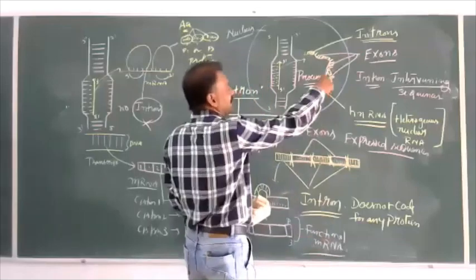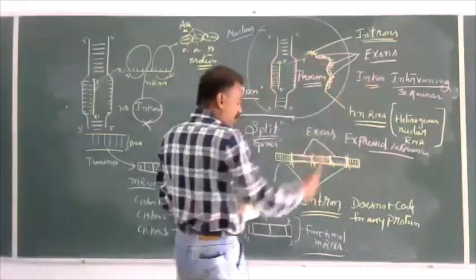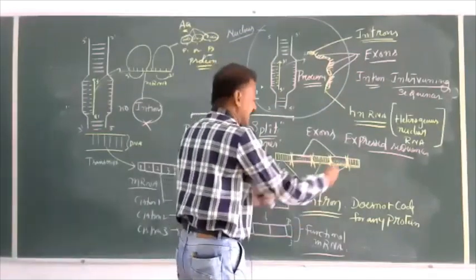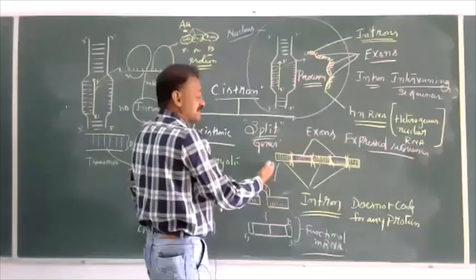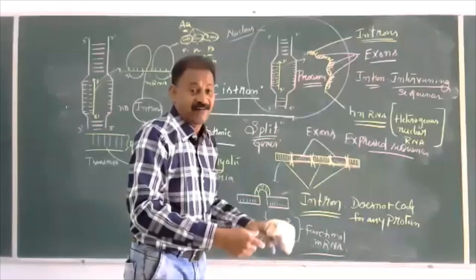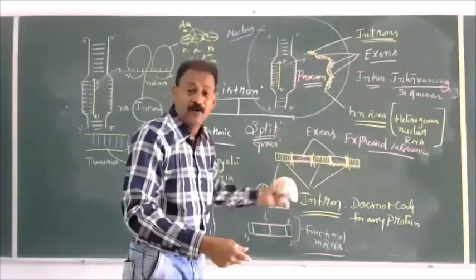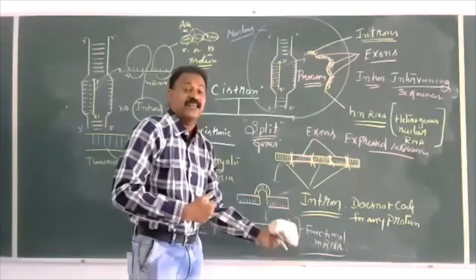What does functional mean here? It will have some attachments, and something will be removed. Introns will be removed and exons will be attached, and at the 5' some other sequences and at the 3' some other sequences, which are called regulatory or untranslated regions, are found. An active mRNA is formed, functional mRNA.